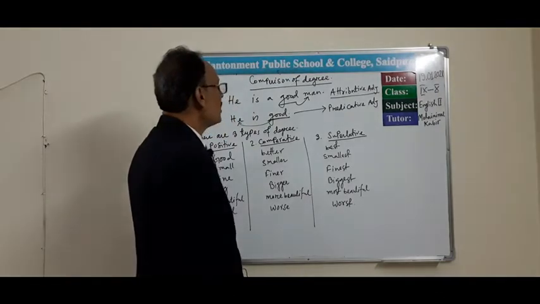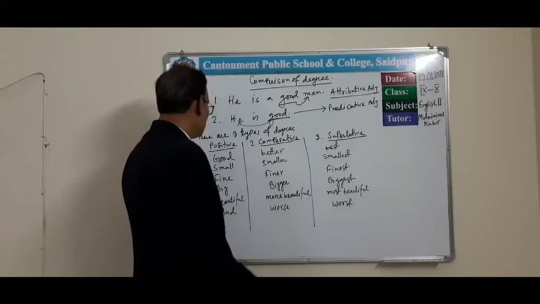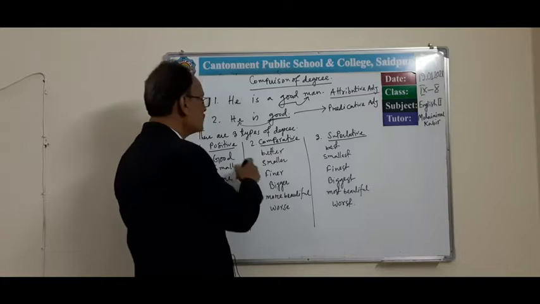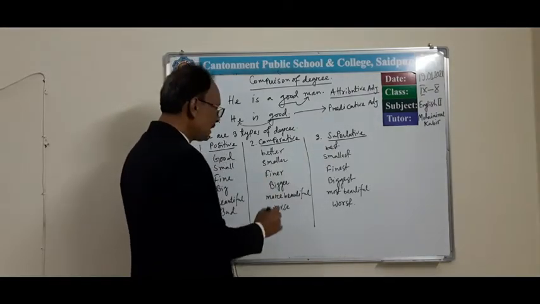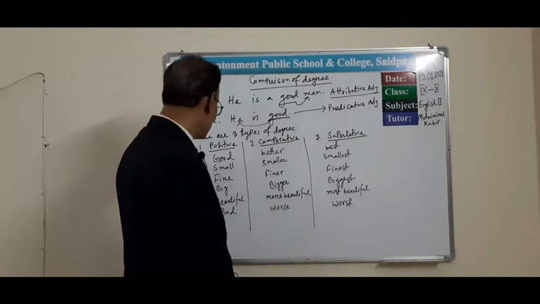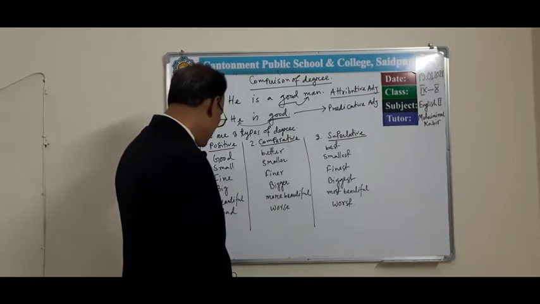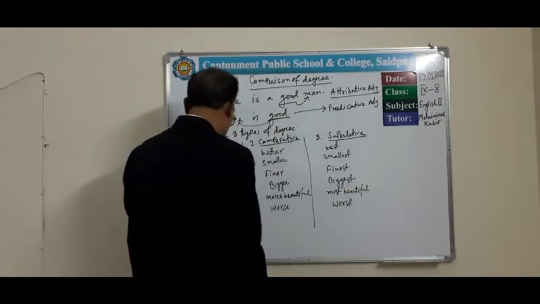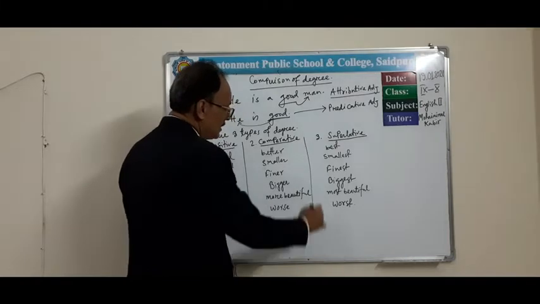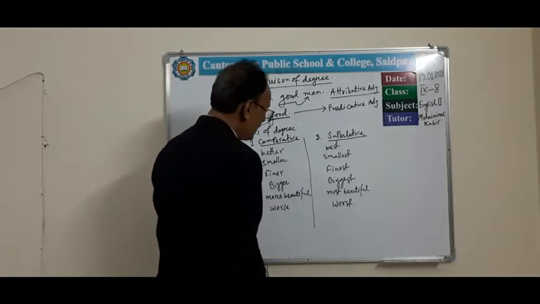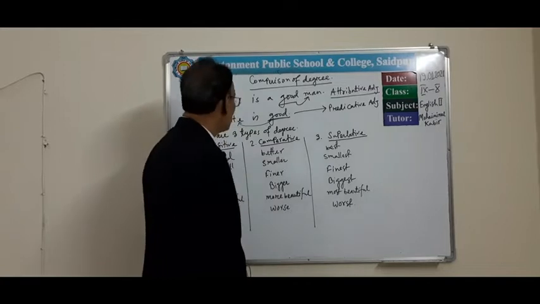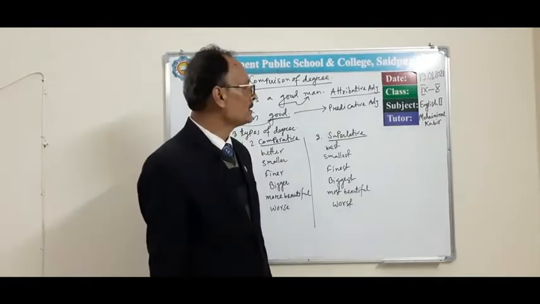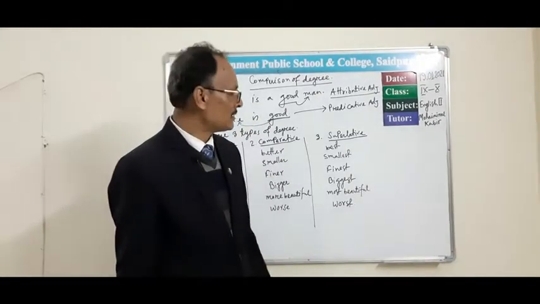There are three types of degree, and I have written some examples here, such as good, better, best, small, smaller, smallest, fine, finer, finest, big, bigger, biggest, beautiful, more beautiful, most beautiful, bad, worse, worst. Just like this, there are so many comparisons of adjectives available in different grammar books. You will study, then you will get so many comparisons of adjectives.